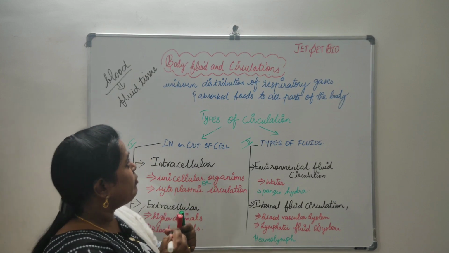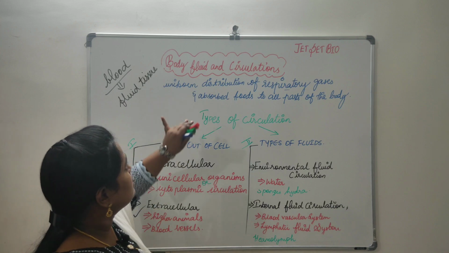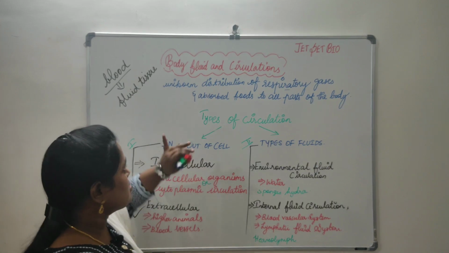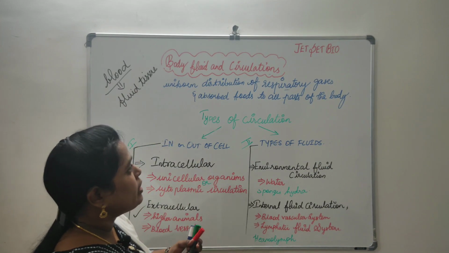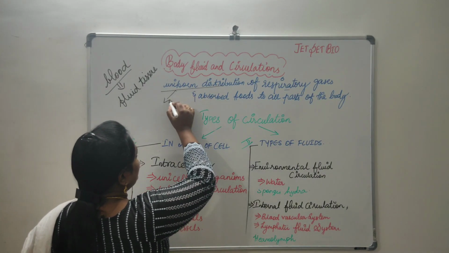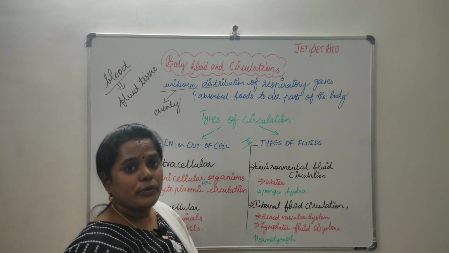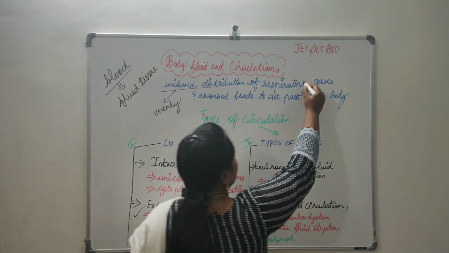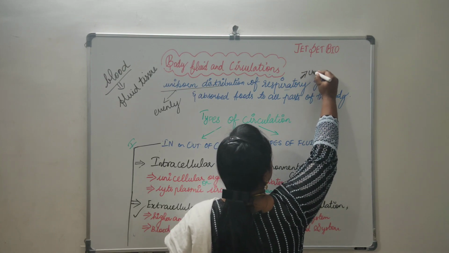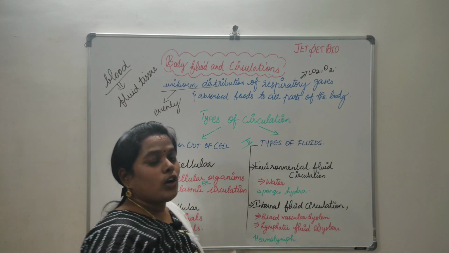Okay, so when we are coming into the topic, as I said already, what is circulation? Circulation is nothing but uniform distribution. What uniform distribution? Evenly distributing. What is it going to distribute? The respiratory gases, that is nothing but carbon dioxide and oxygen.